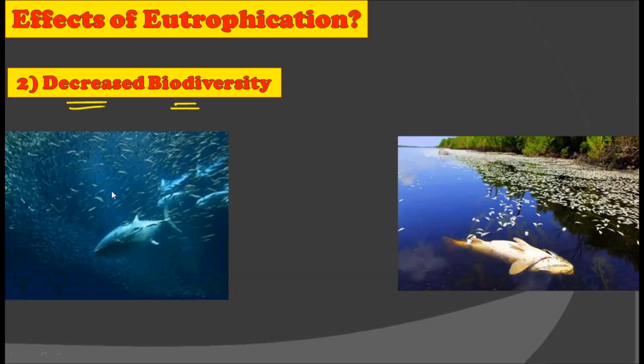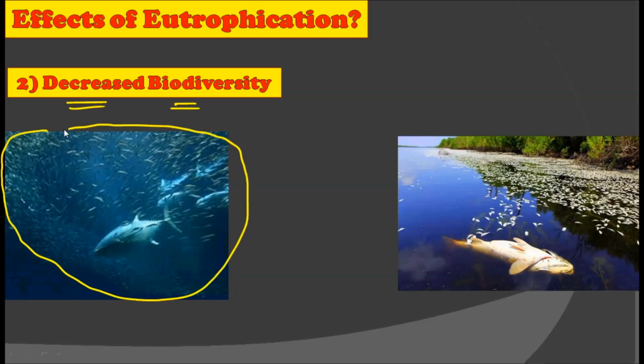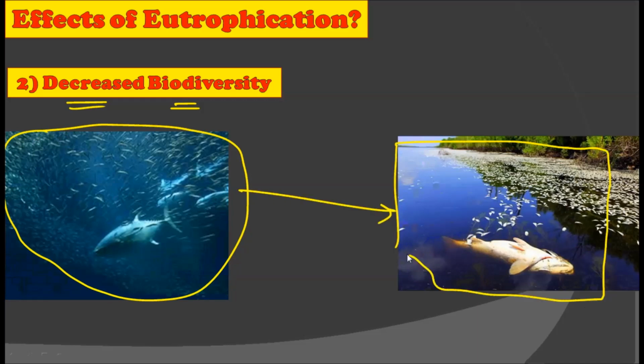Secondly, it decreases the biodiversity. That is, whatever biodiversity is present in the water before the eutrophication, all this biodiversity is destroyed after the eutrophication. That is, all the biodiversity related to flora, whether it's a plant, animal, or any kind of aquatic life, all gets destroyed due to eutrophication. So eutrophication is directly involved in decreased biodiversity.